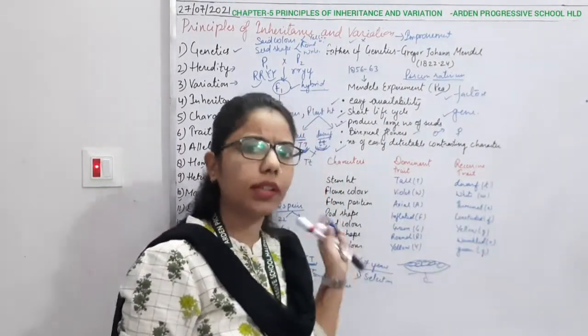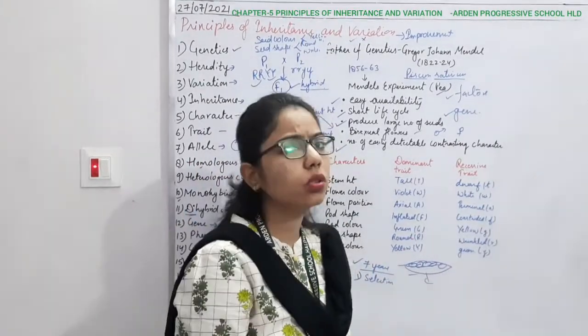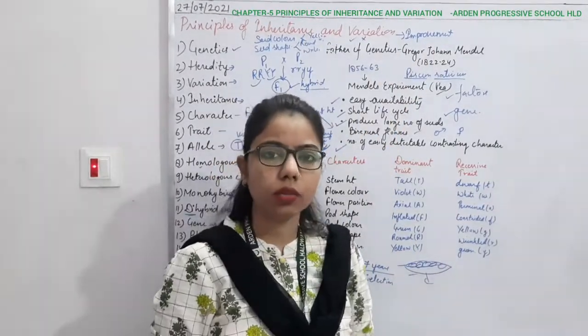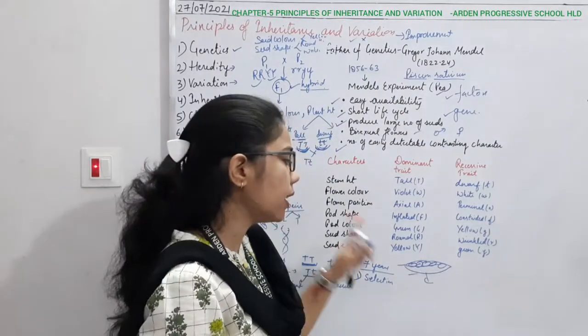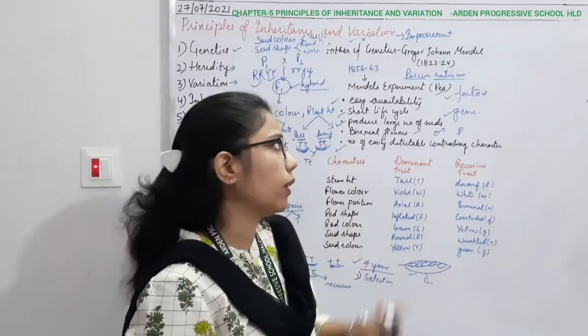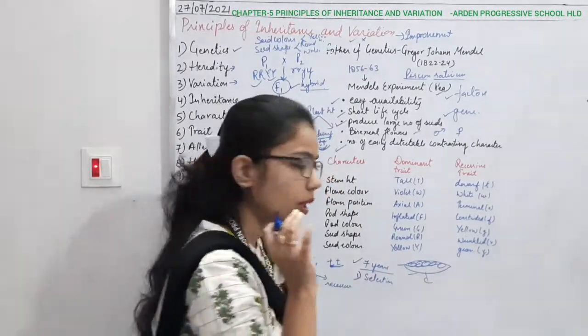If there is no variation, if all the children are good in studies, then there is no scope for improvement in those students. So how can I improve those children? In that condition, what is required? There must be variation. Once there is variation, it will be easier for me to select.